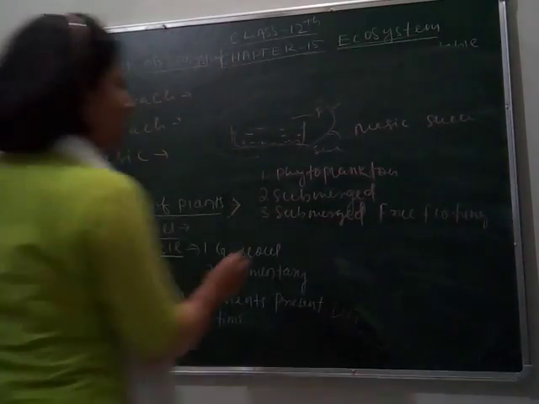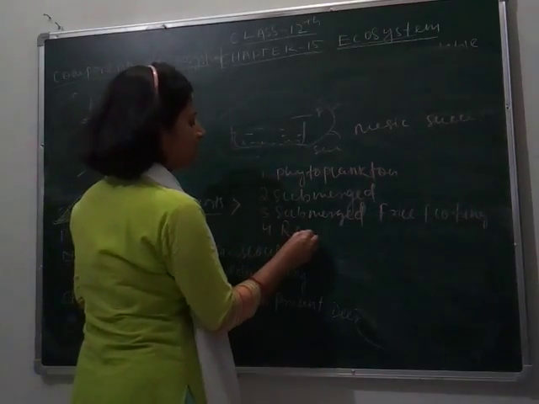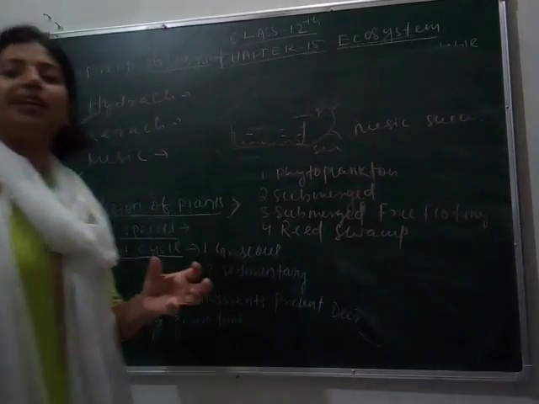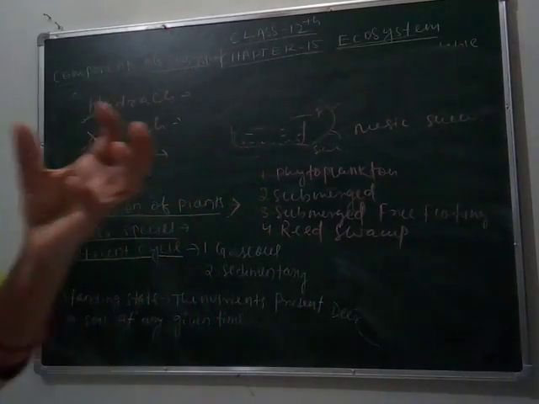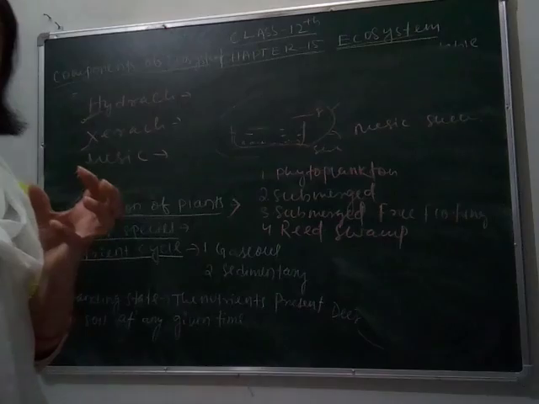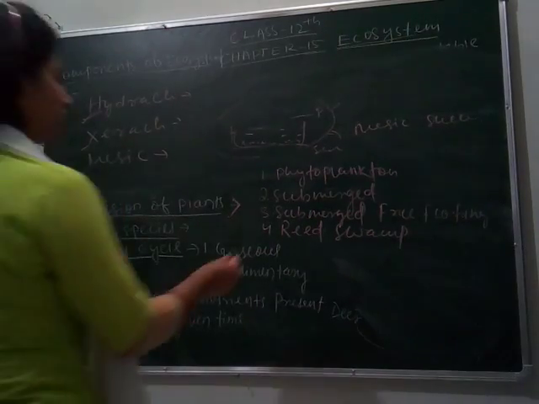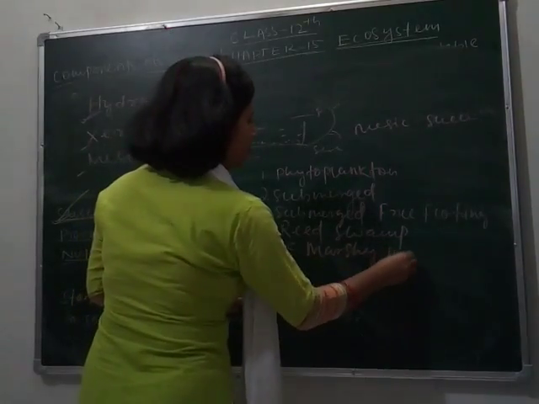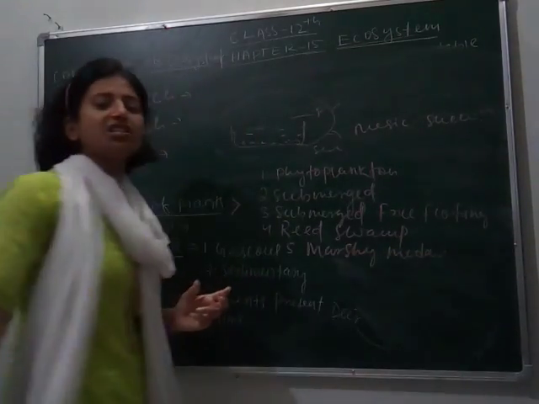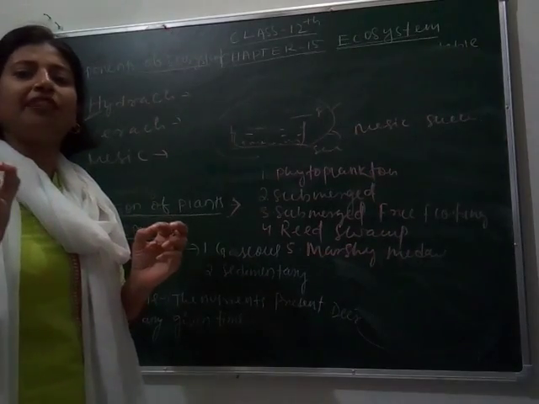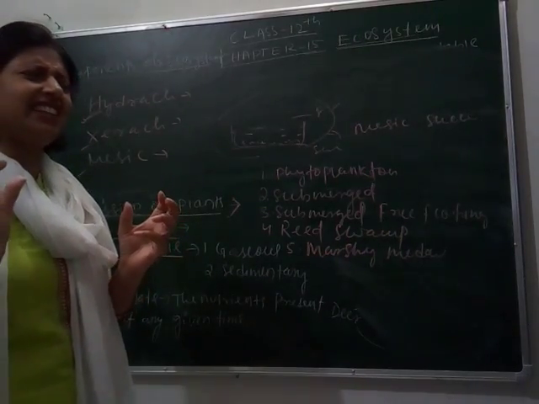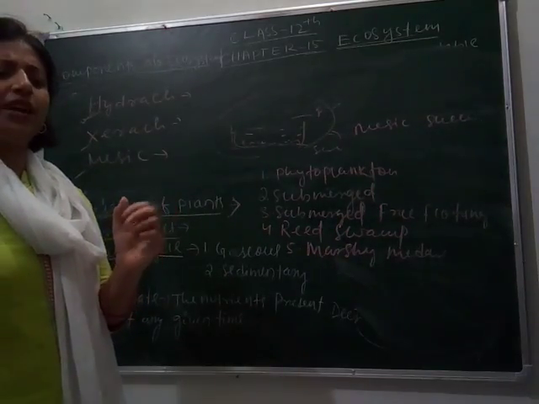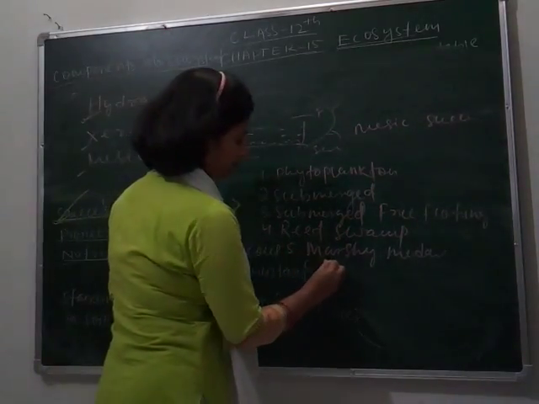And next is reed swamp stage. Reed swamp means the area where water is retained, plants are present, but water is not so much. Then marshy meadows. Marshy meadows means where a little bit of water remains, that area has so much humidity and clay. Then the shrub stage.